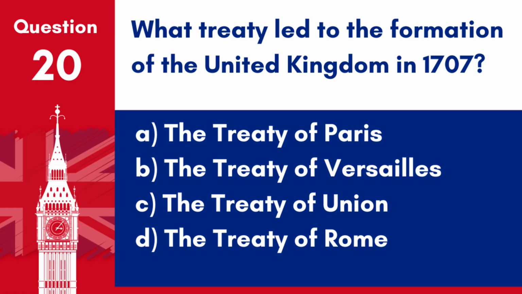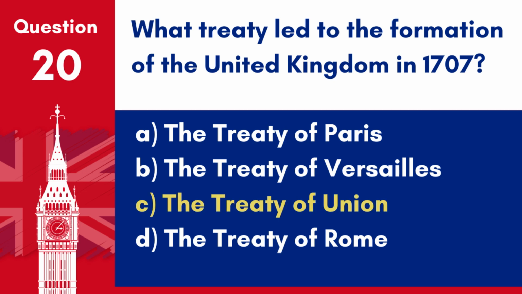Question 20. What treaty led to the formation of the United Kingdom in 1707? A. The Treaty of Paris. B. The Treaty of Versailles. C. The Treaty of Union. D. The Treaty of Rome.